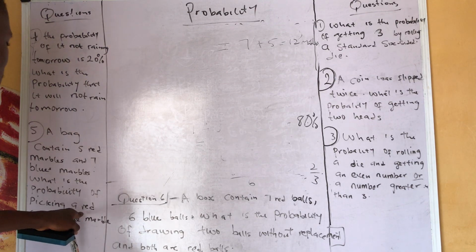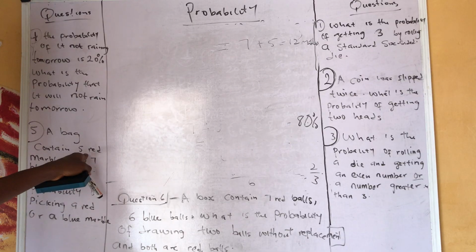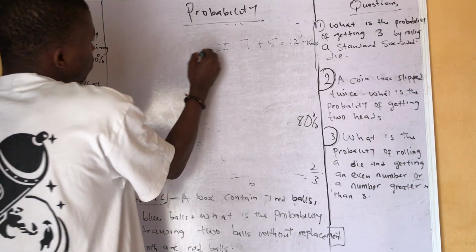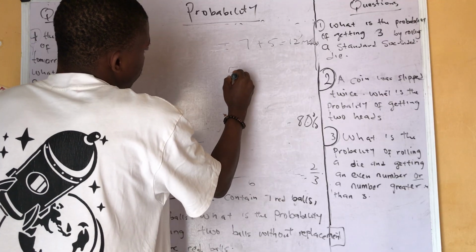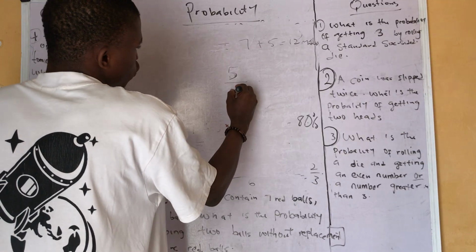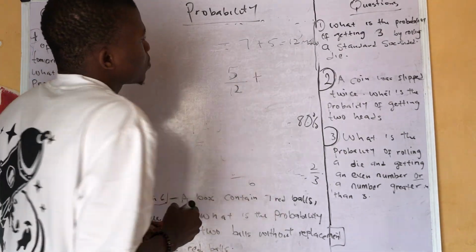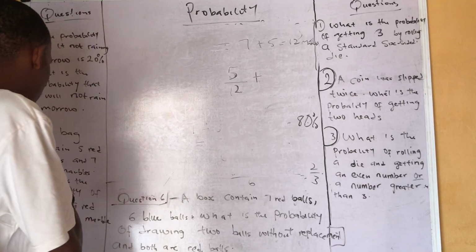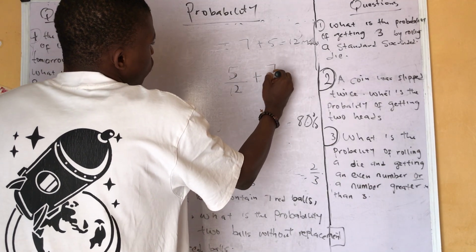The probability of picking a red marble: the favorable outcome is just 5, over the 12 total possible outcomes. It's just 12. Then this one will not be plus. Now for the other one, the probability of picking a blue marble is 7 over 12.